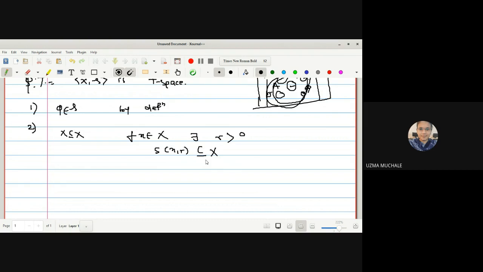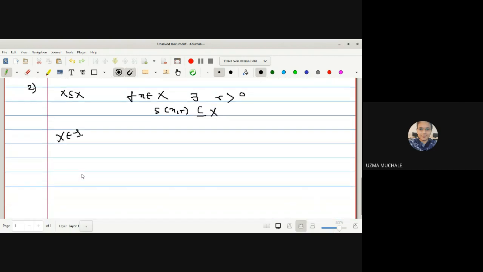Since we have been provided that X is a subset of X itself, we can say that for every element of X, there will exist an open sphere which is contained in capital X, right? So that's why we can now prove with the help of this that X belongs to tau. Okay.